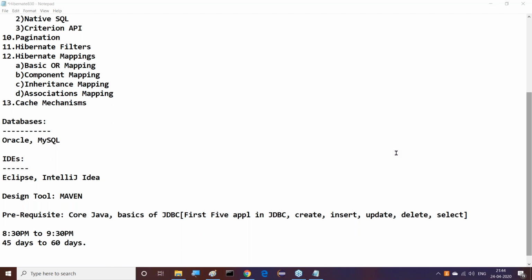So the cycle is going on, and the cycle already started right from core Java. Core Java, next advanced Java, now Hibernate. After this Hibernate, I'm planning for Spring. Spring 1, Spring 2, up to Spring microservices inside the Spring. Then after that, web services. So the cycle is going on, no disturbance for the cycle. Right, sir. Then if you stick with this timing, continuously we can see up to web services clearly.